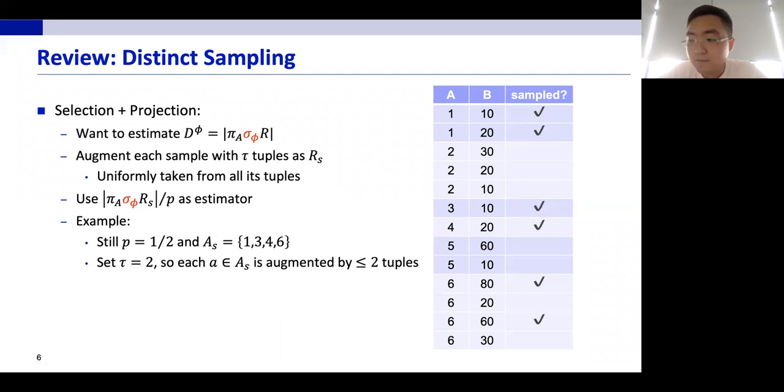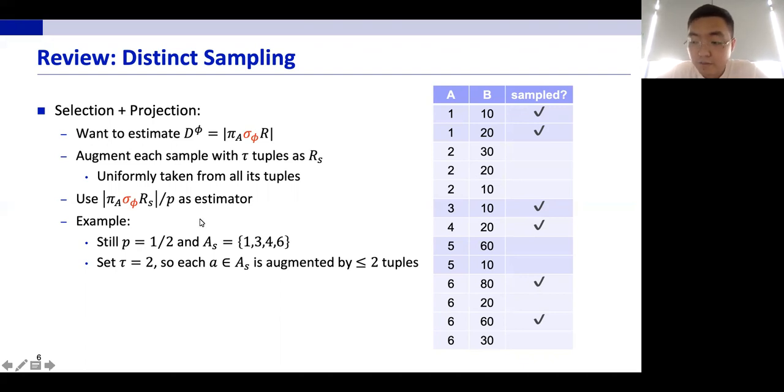And under the space constraint, we can augment each sample with tau of its tuples, which are uniformly taken from all the tuples associated with the value. And this indeed creates a sample relation. So we can simply use the distinct count in the sample relation after the filter condition is applied and scale it up by 1/p as well to form an estimator.